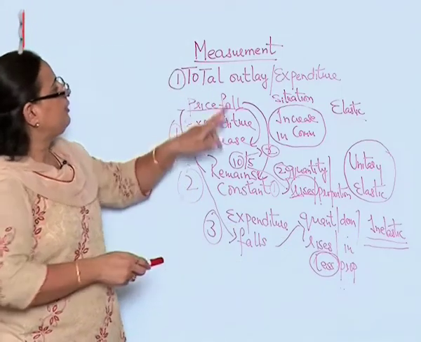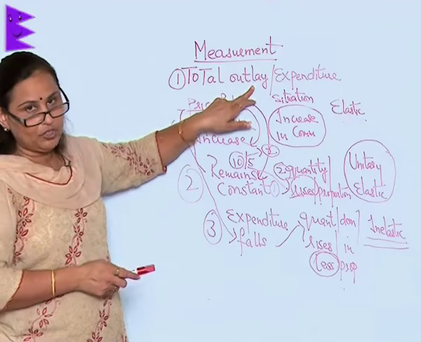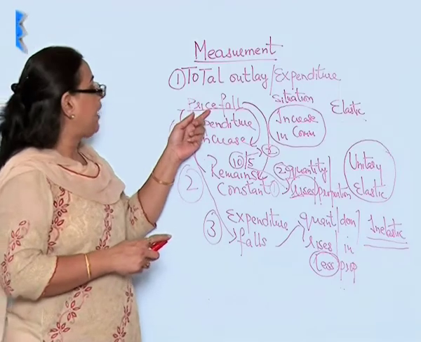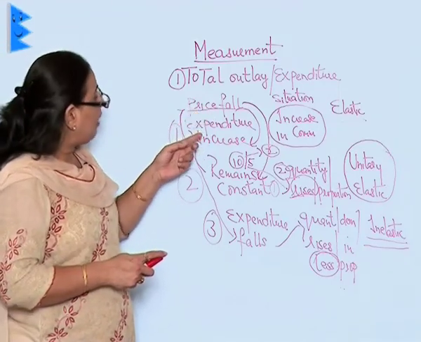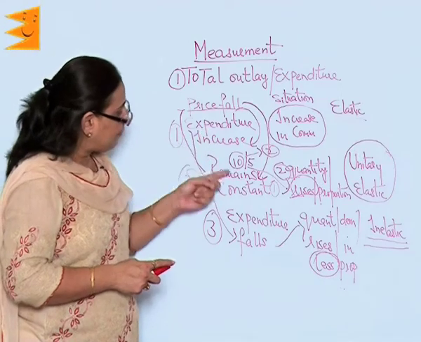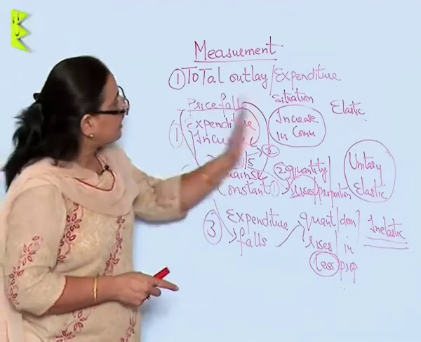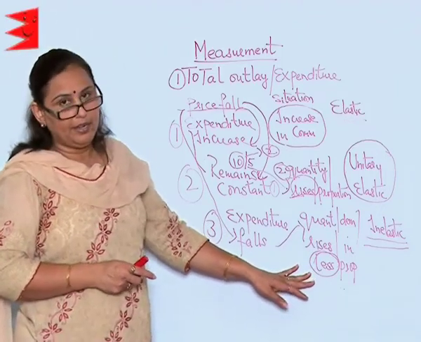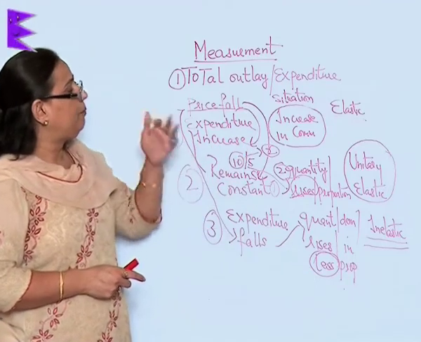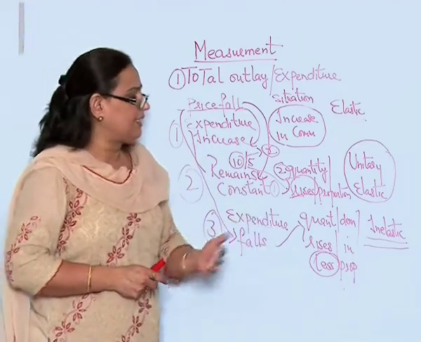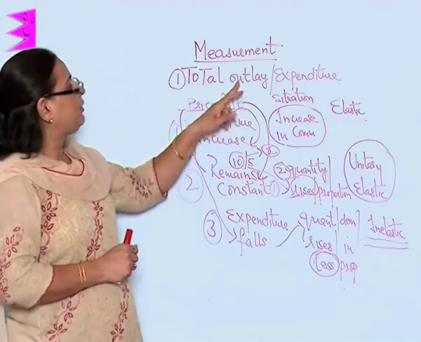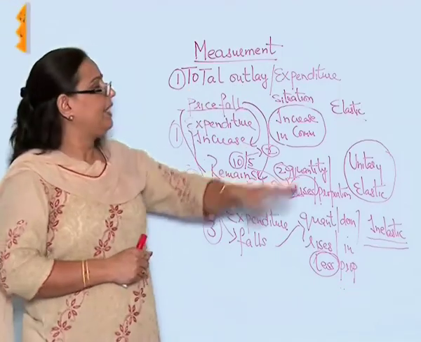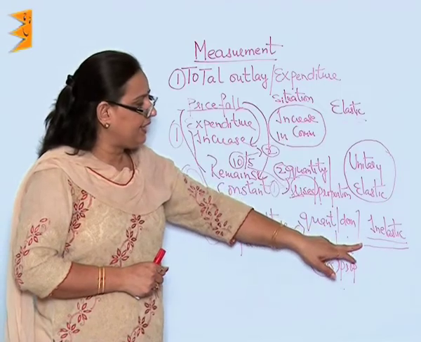So this means in the total outlay or expenditure method, we are emphasizing on when there is a price fall or price rise, and whether our expenditure increases, remains constant or falls, which makes the difference to the situation of the consumer and the quantity demanded, and accordingly we put it into elastic, unitary elastic or inelastic demand. According to the total outlay method, there are three kinds of elasticity: the elastic, the unitary elastic and the inelastic.